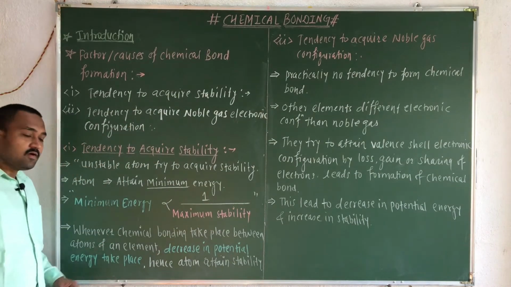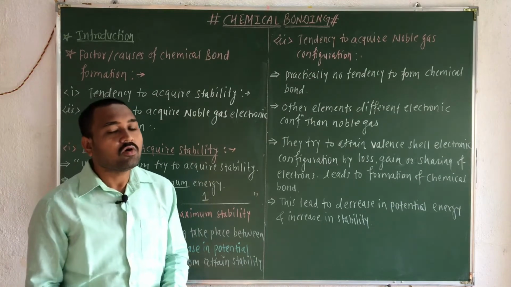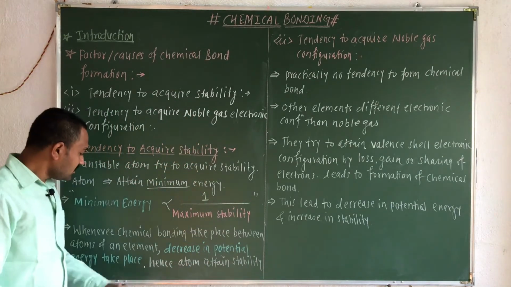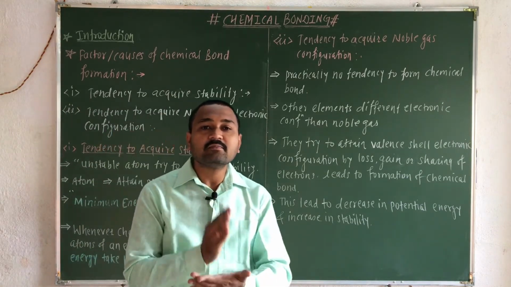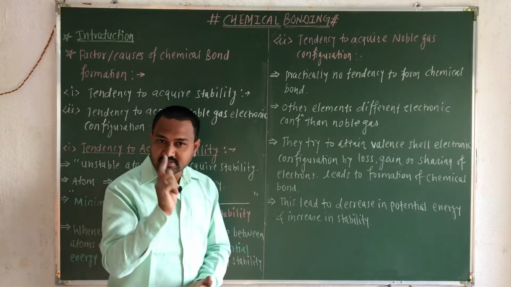So remember, whenever a chemical bond takes place between two or more atoms, generally in that condition the potential energy of that particular chemical bond, or the potential energy of those atoms, decreases.